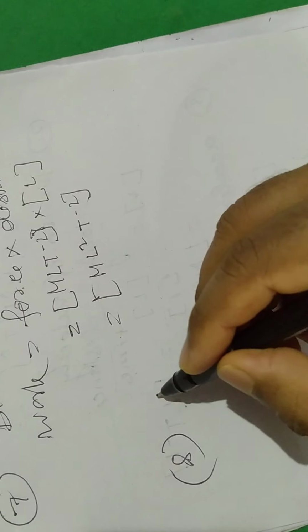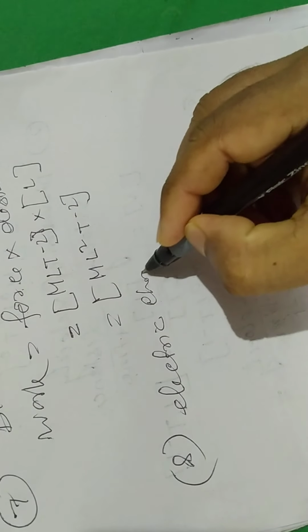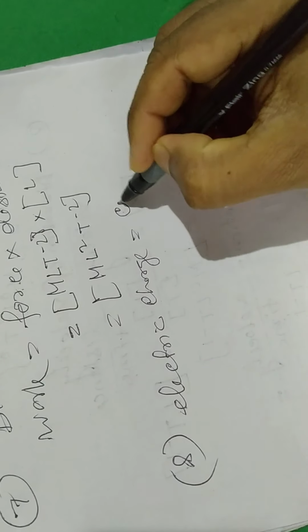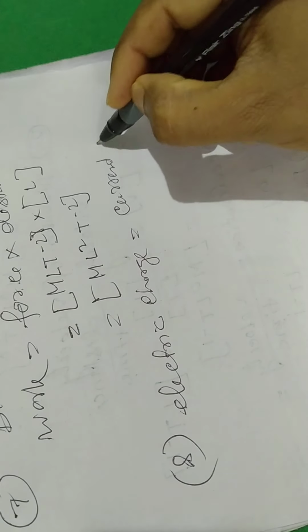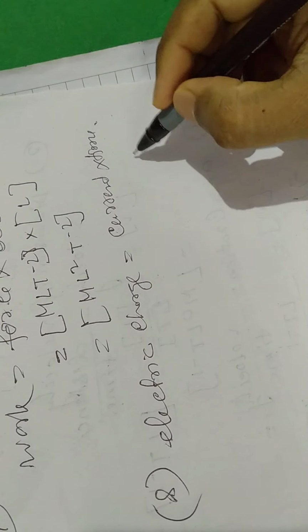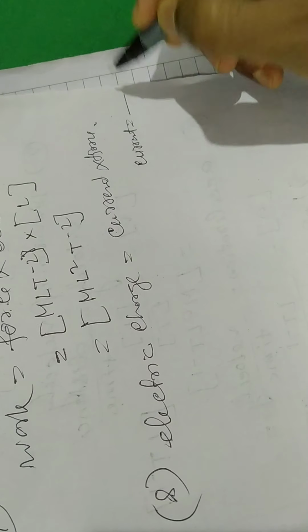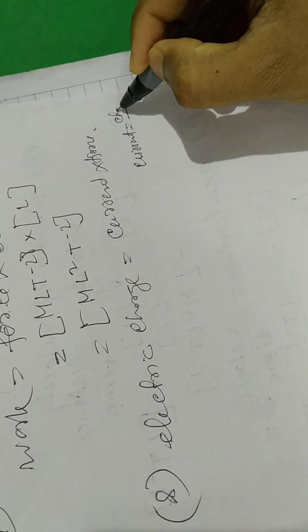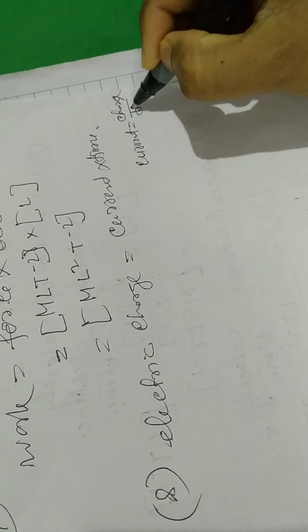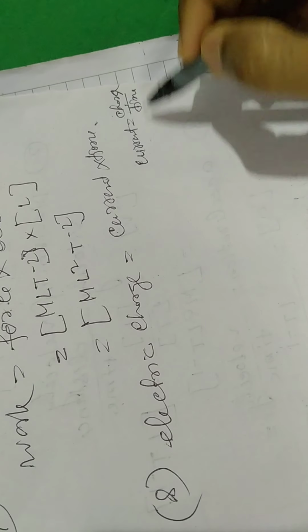Dimension of electric charge. Electric charge is current into time. Current is the rate of flow of charge by time. So charge equals current into time.